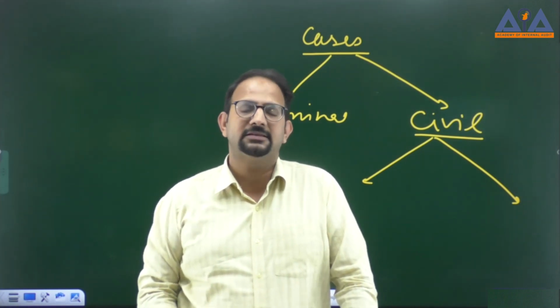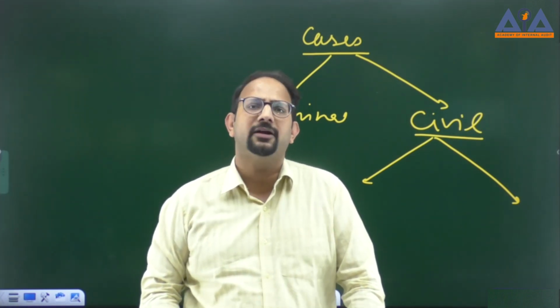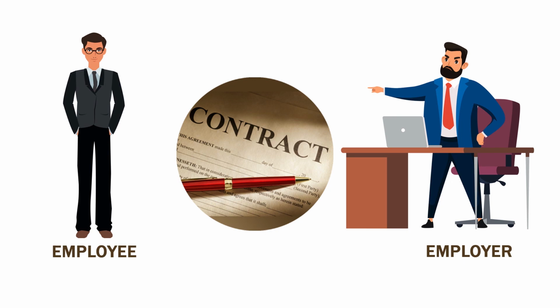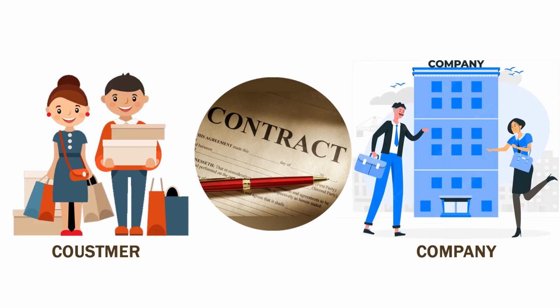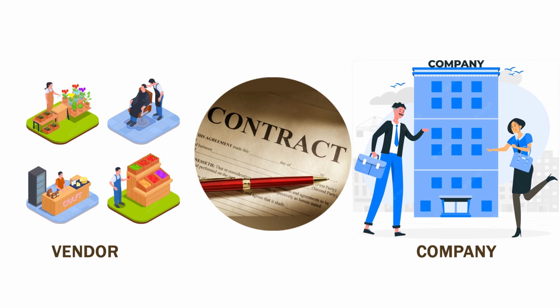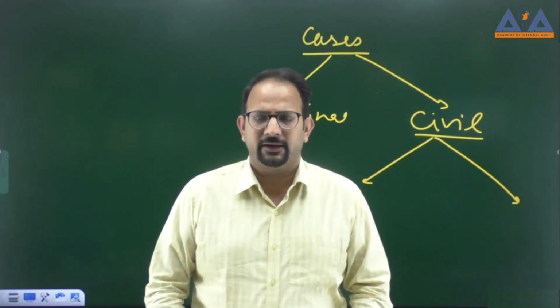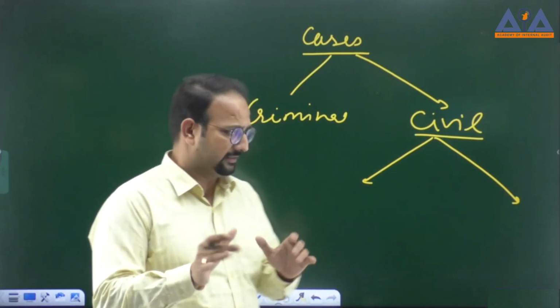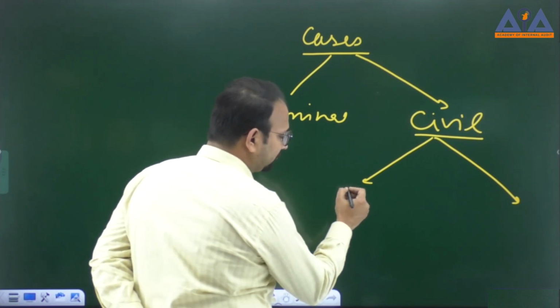For example, an employer and employee are bound by an employment contract, a customer and a company by their contract, or a vendor and the company by a buyer agreement or a purchase order.